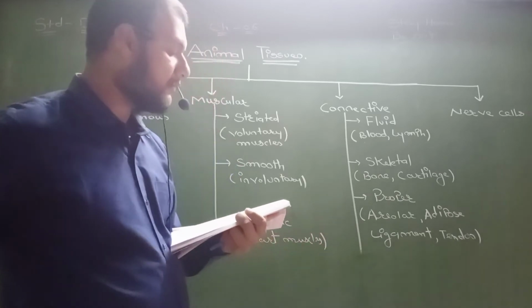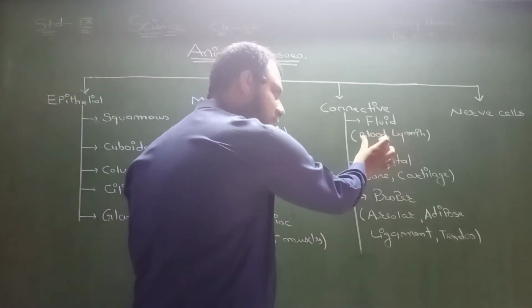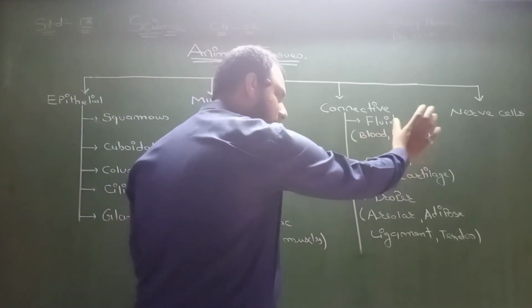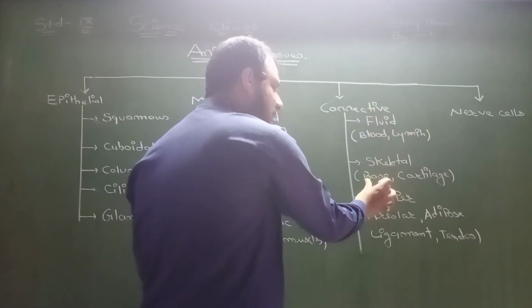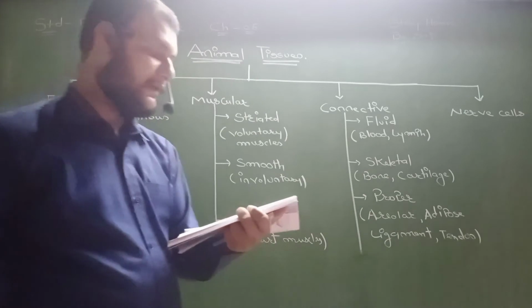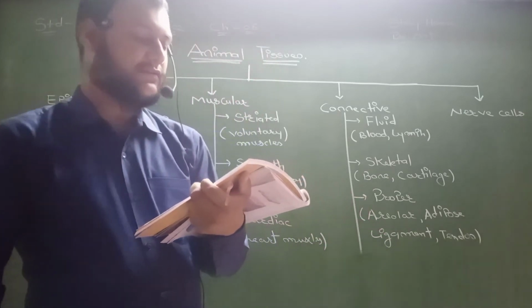Okay, now it's time to discuss. We have discussed only blood, lymph is remaining. Now I am coming to the skeletal, and in the skeletal I will discuss bone. Okay, bone is another example of connective tissue.